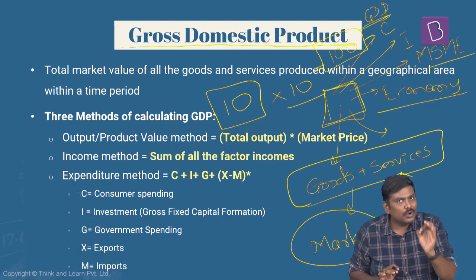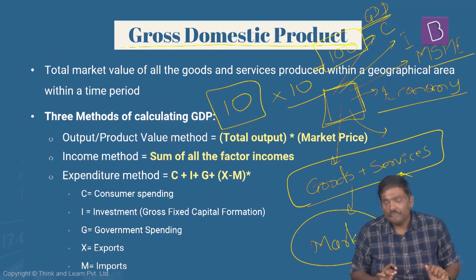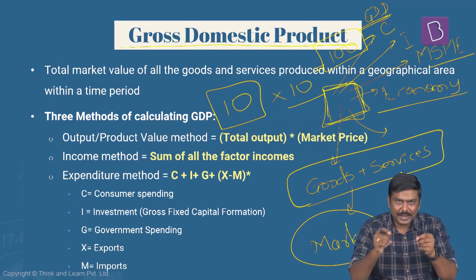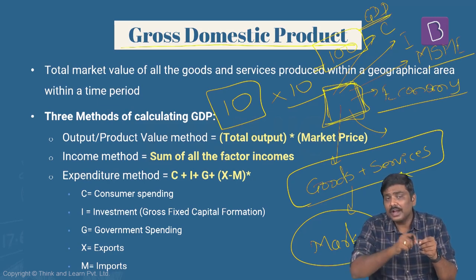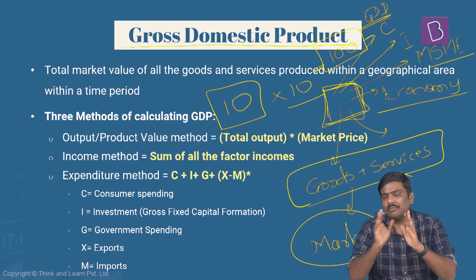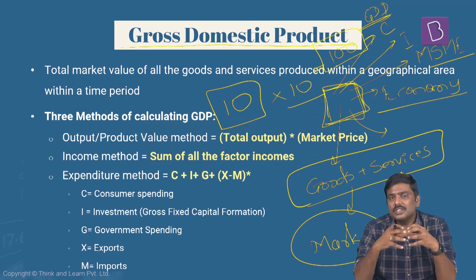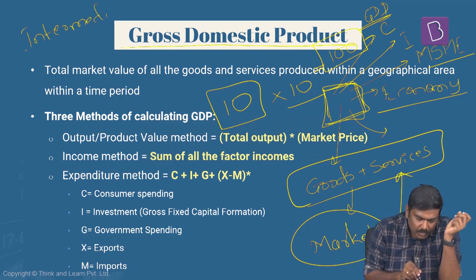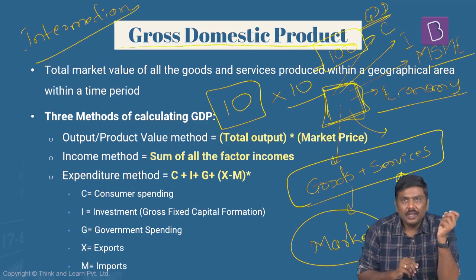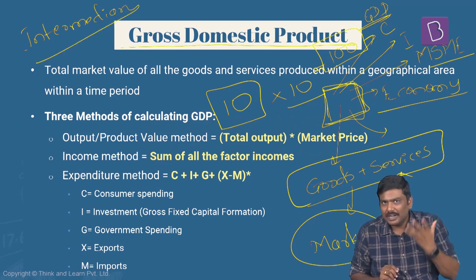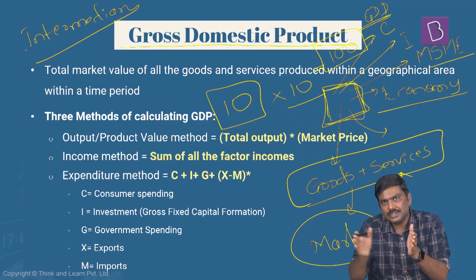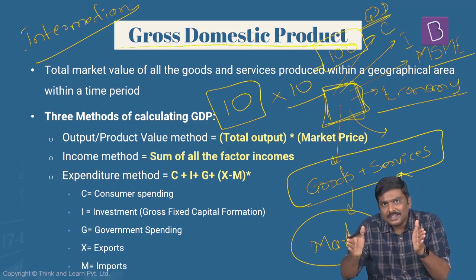Now there are certain points to be understood here. First, whenever I say market value, what do you mean by this? Whatever is the market price at which the goods are sold and bought in the market is called the market price. Now there will be certain goods which are also referred to as intermediary goods. What do you mean by intermediary goods? Understand this very carefully. Intermediary goods are nothing but the goods which are used in the supply chain process or in the overall production supply chain.